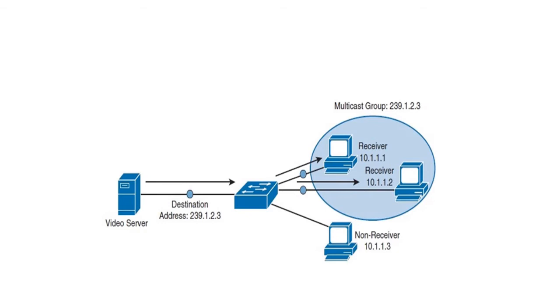This is another example. We have a video server with a destination address 239.1.2.3, and this address falls under the range assigned for multicast addressing. When it is addressed to that particular group address, all systems which are part of that group will receive the message sent by this video server. So this video server can send updates to a particular set of clients.